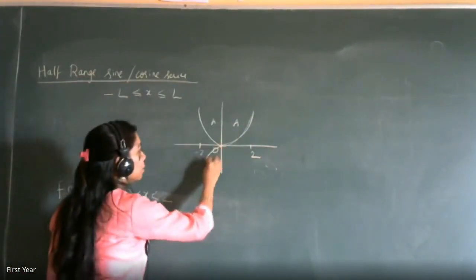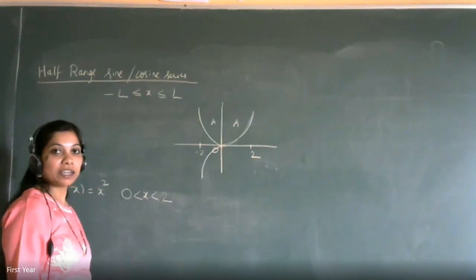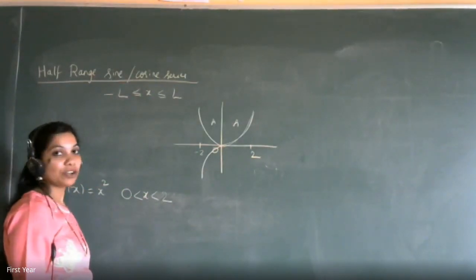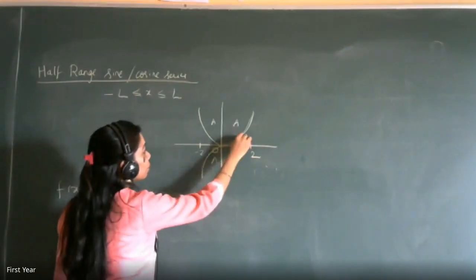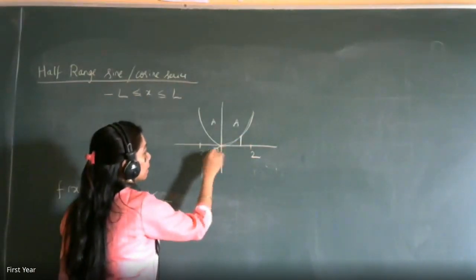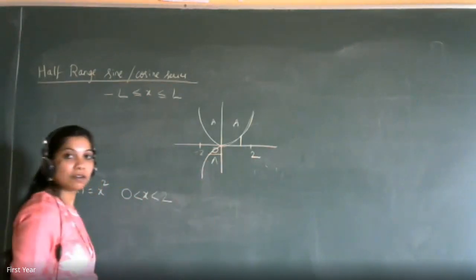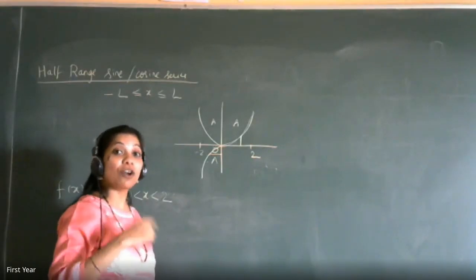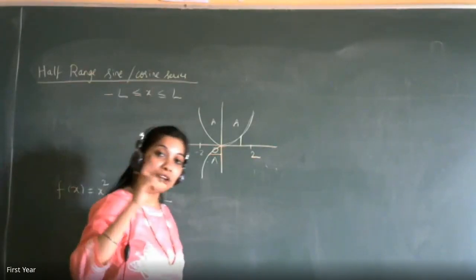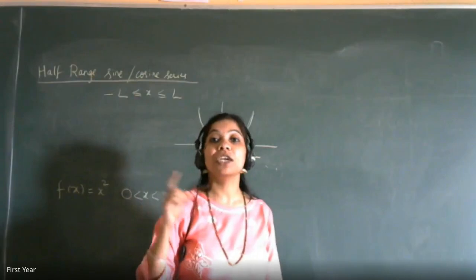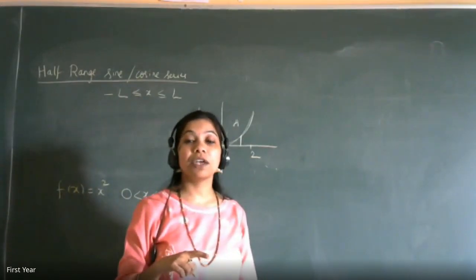But I can extend it this way also, na? Reflection about the x-axis and then its mirror image. So whatever was f of x here, it is minus f of x here. Are you getting it? So I can extend the same function as even or odd, and that's why I can write the half range cosine series as well as the half range sine series. Now I'm getting it graphically, but algebraically, how will we extend the same equation?